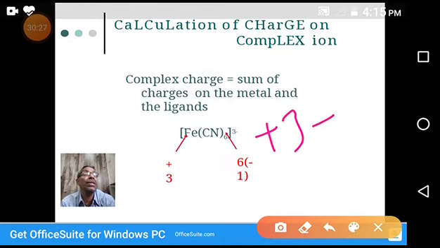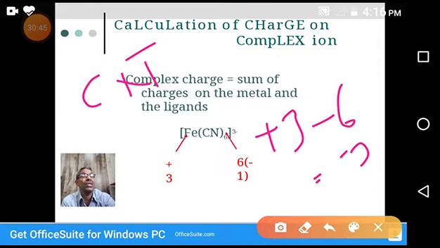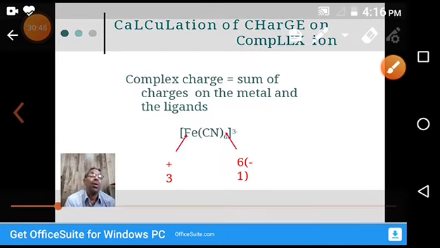Each cyanide is a negative ligand. There are negative ligands, and cyanide is a negative ligand. Each cyanide has one minus charge. We know CN minus. CN has one minus charge. That is 6 cyanides, 6 minus. So plus 3 and minus 6 is equal to minus 3. So that's why the charge of the complex is minus 3.